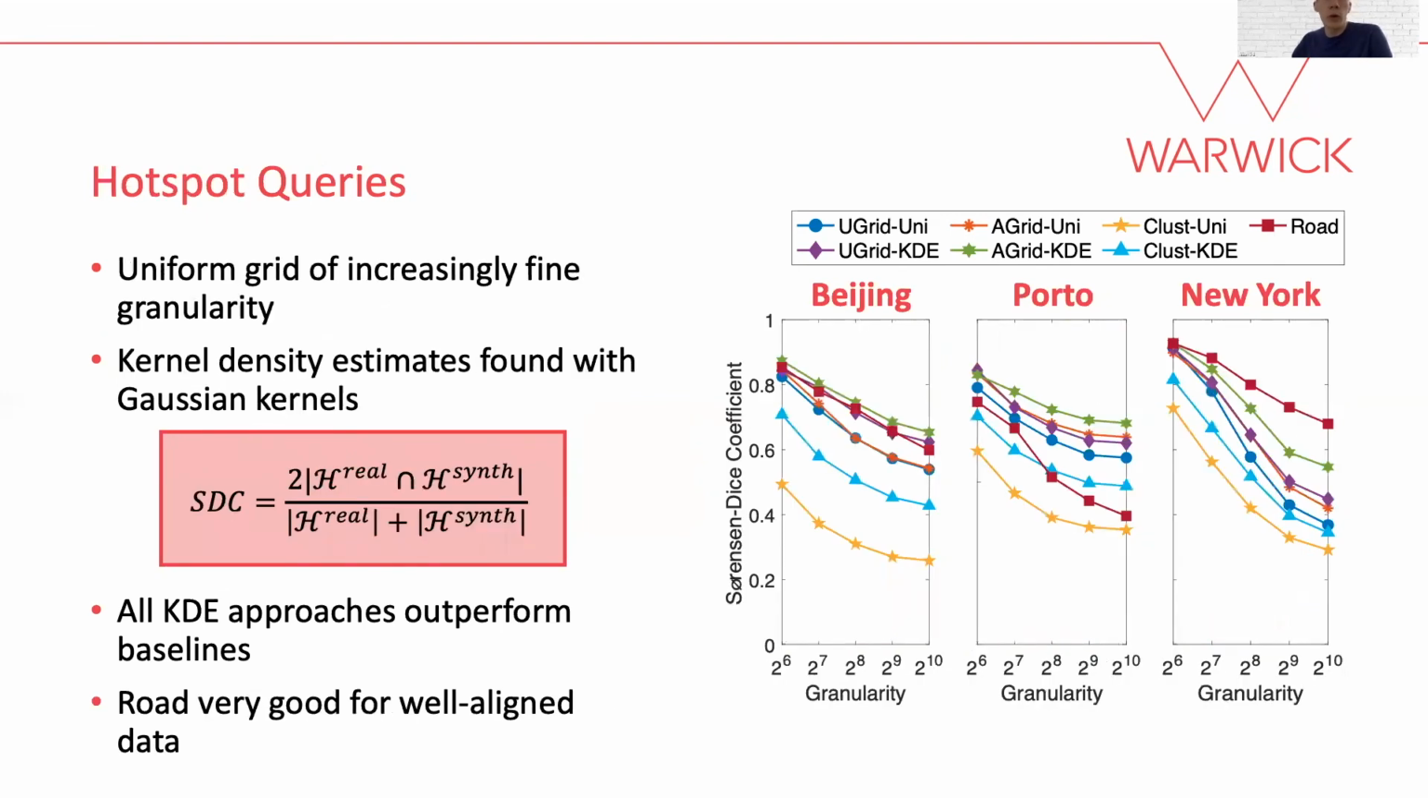We also consider hotspot queries, which have many key applications, such as advertising. We conduct the analysis by generating kernel density estimates across fine uniform grids. As with the range queries, all KDE approaches outperform the uniform generation techniques. Road performs very well, and it is particularly good for data that is well aligned with the road network.